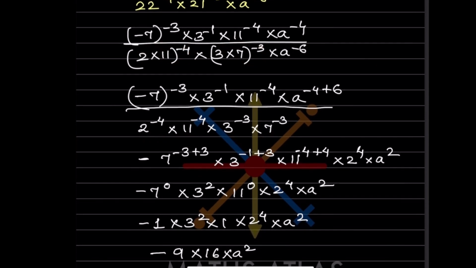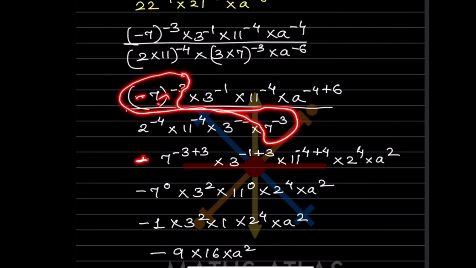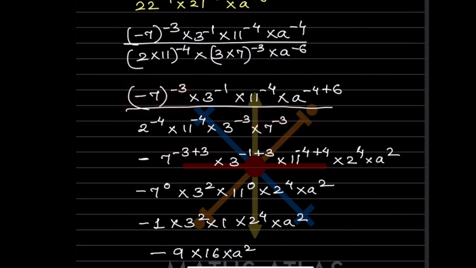So now we can see here, this is 7. This is 7. So here this minus we will keep outside to avoid confusion. So 7 is to minus 3, minus and minus becomes plus. So this is minus 3 plus 3. Now let us look for 3. Minus 1, minus becomes plus, so minus 1 plus 3. Now let us look for 11.